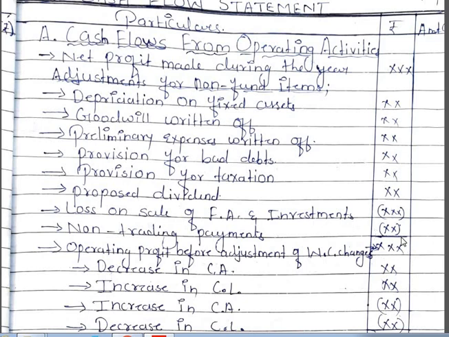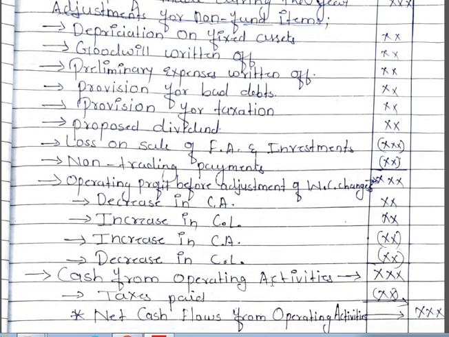Then we make the total, and the total will be operating profit before adjustment of working capital. Next, we need to make the adjustment of working capital. If there is a decrease in current assets, we add that. An increase in current liabilities we add, then we deduct the increase in current assets and the decrease in current liabilities.